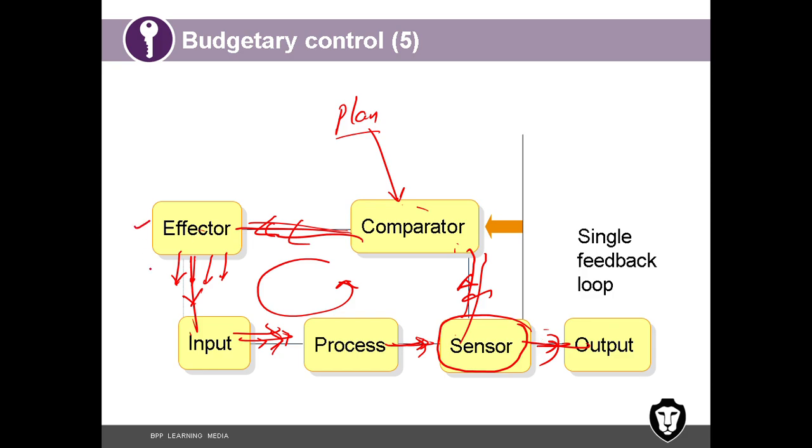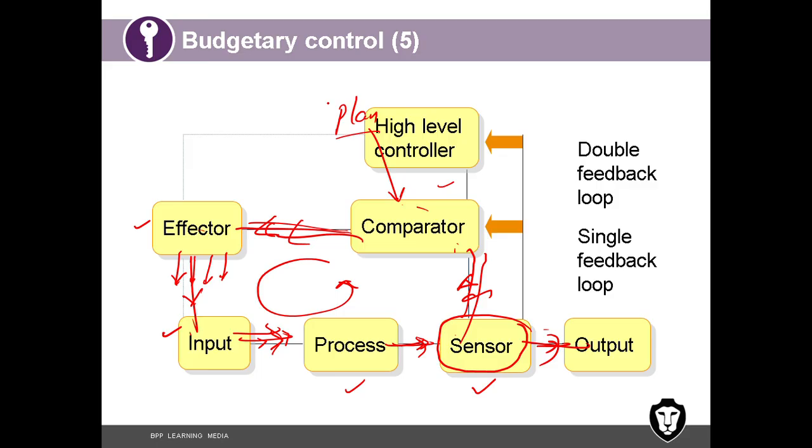So do you understand the meaning of effector, input, process, sensor, comparator? This is called single feedback loop. Double feedback loop means additionally we are getting this one. Did you see? Single feedback is this. Double feedback, we are getting this extra line. What is this? Sensor gives information to the high level controller also, not only the comparator. So maybe some more tactical or strategic decisions would be taken based on this sensor. So comparator, high level controller, all that will be connected. This is called double feedback loop.